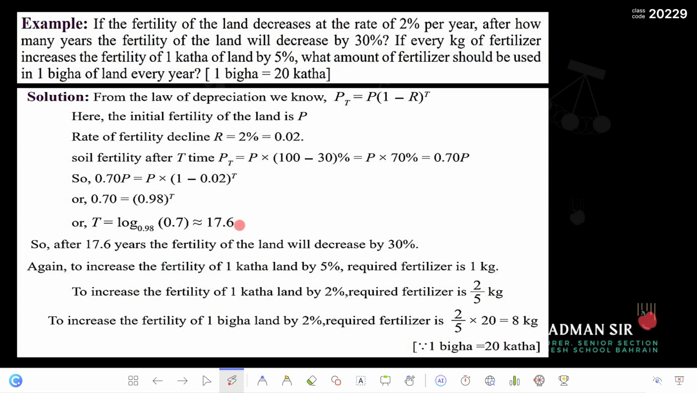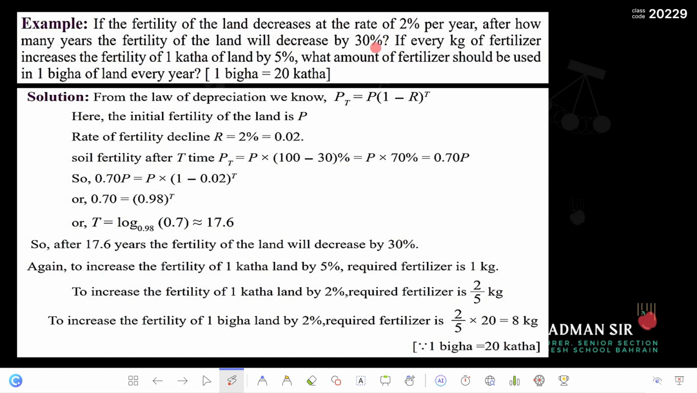If it is not the exact answer, you have to write in the bracket approximately, and if you are not writing approximately, you just make the equal sign a little bit wavy. That also means that it is not the exact answer, you have rounded it up. So after 17.6 years, the fertility of the land will be decreasing by 30%. Hope this is clear. So that is the first part. They asked after how many years. So after 17.6 years, the fertility of the land will decrease by 30%.